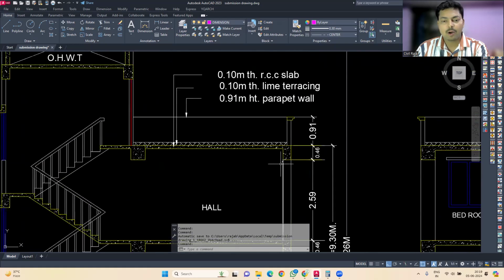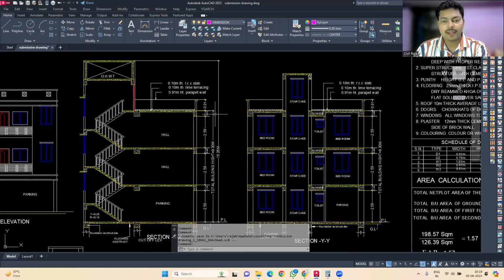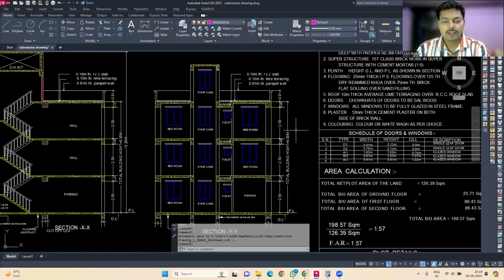Okay, and on the top we can also mention the height of the parapet. Then for the lime terracing and for the RCC slab, what is the thickness of the RCC slab over here. Okay, so everything should be clear over here, so that the government can have an idea of how your building will be constructed, and based on all these things you will get the approval of the plan.